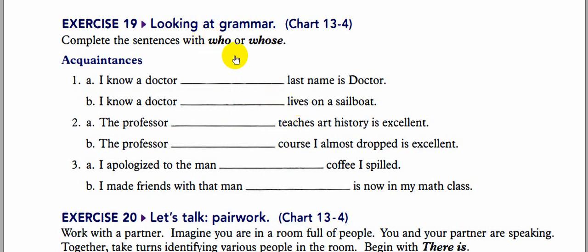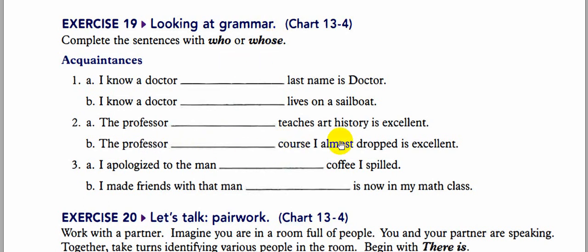You can know the difference between this one and this one by the following. What is the following? Is it a noun like here, or is it a verb like this one? So if we have got a verb here, we need a subject, and who here is the subject. The professor who teaches, see, verb. The professor, whose course? Here we've got course now. Course is a noun, so we must use whose.